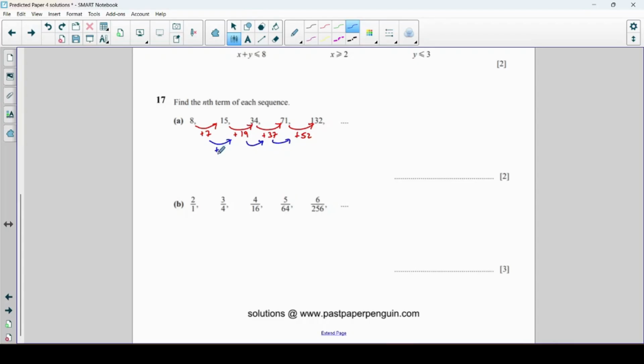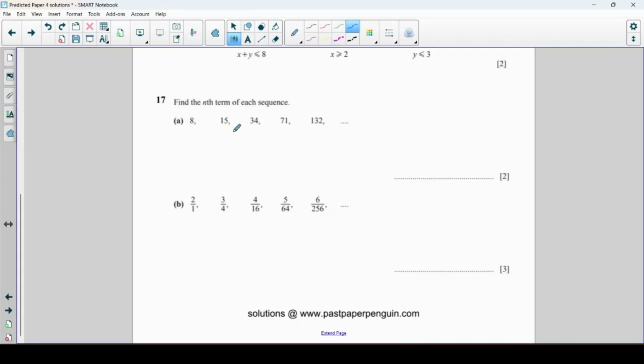So here I'm adding on 12. And here I'm not adding on the same thing. Here I'm adding on 18. And here's something else again. So that means it's not the second difference. So if those second differences were constant, it would be a quadratic. It's not. Which means the only thing it can be is either a cubic or a geometric one where we multiply each time.